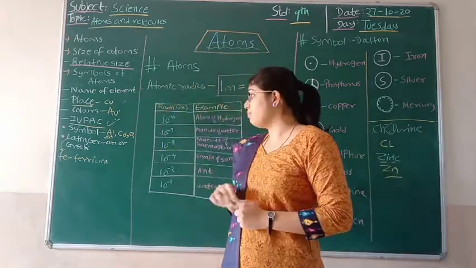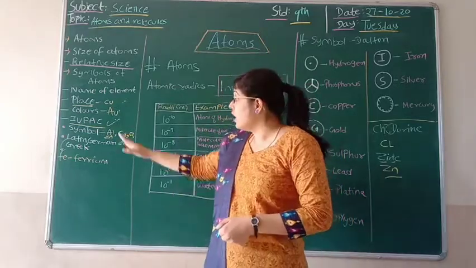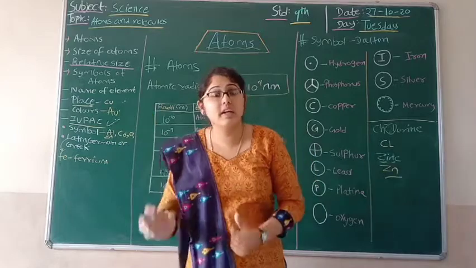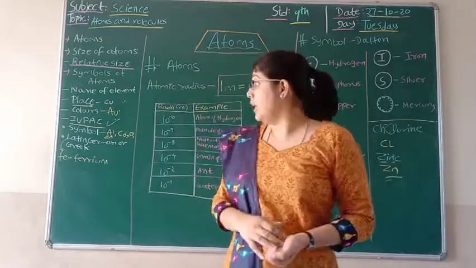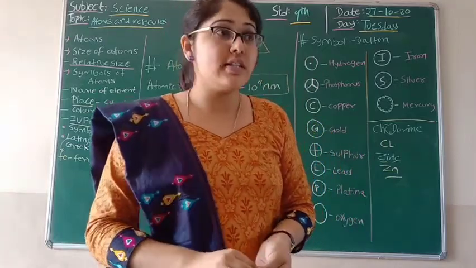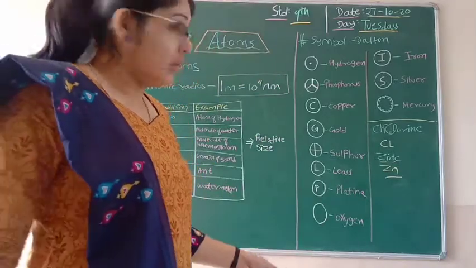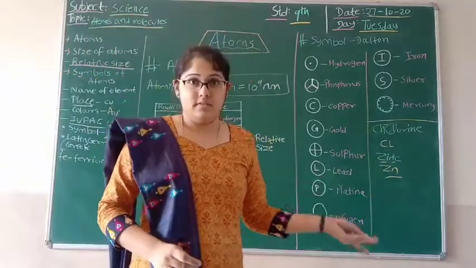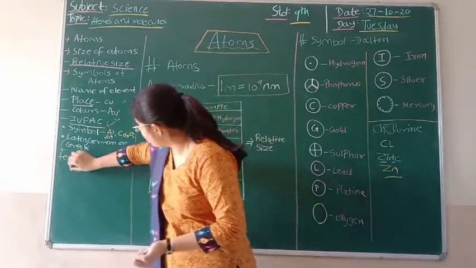Now we will see how elements have been named on the basis of Latin, German or Greek. Yes students, elements can be named on the basis of Latin, German and Greek words. So we can say that iron is known as ferrum.